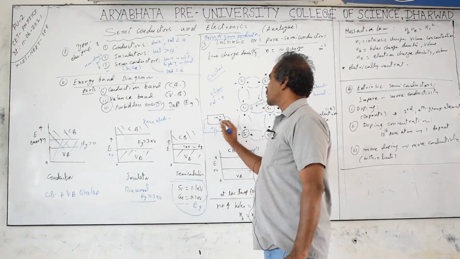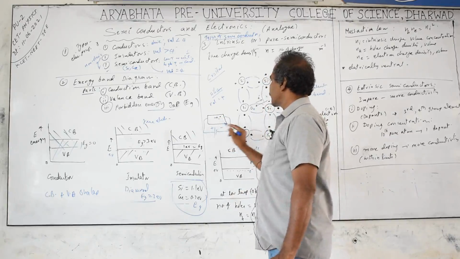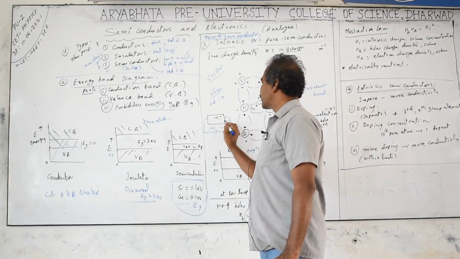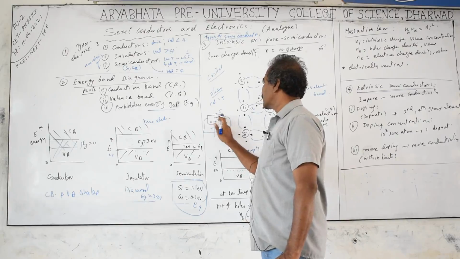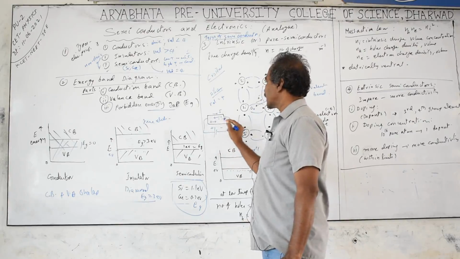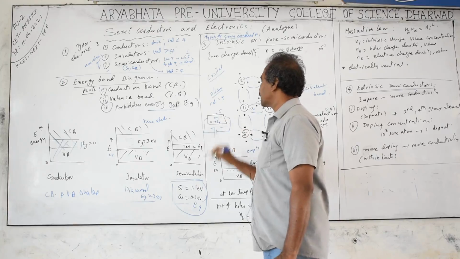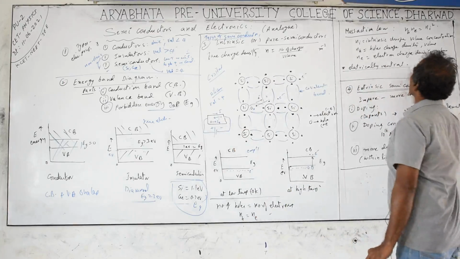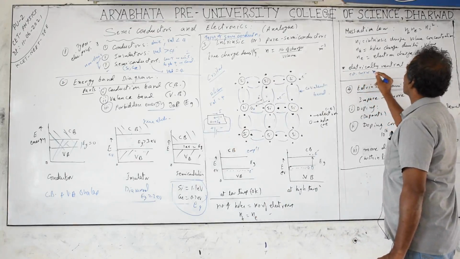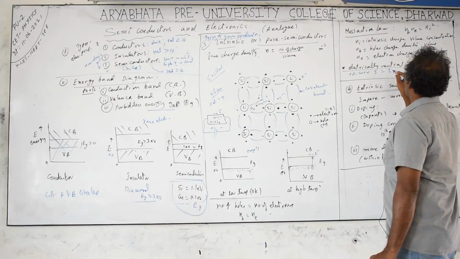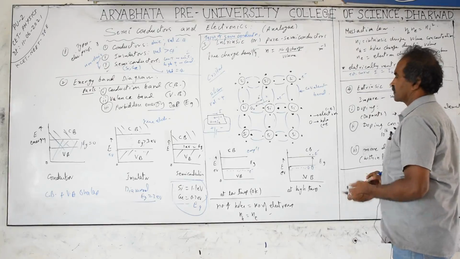Plus repels the holes, which behave like positively charged particles, in the direction of the electric field. This is the direction of conventional current and hole current, and the electron current will be in the opposite direction. This is the electron current. So total current is equal to the current due to holes plus the current due to electrons.